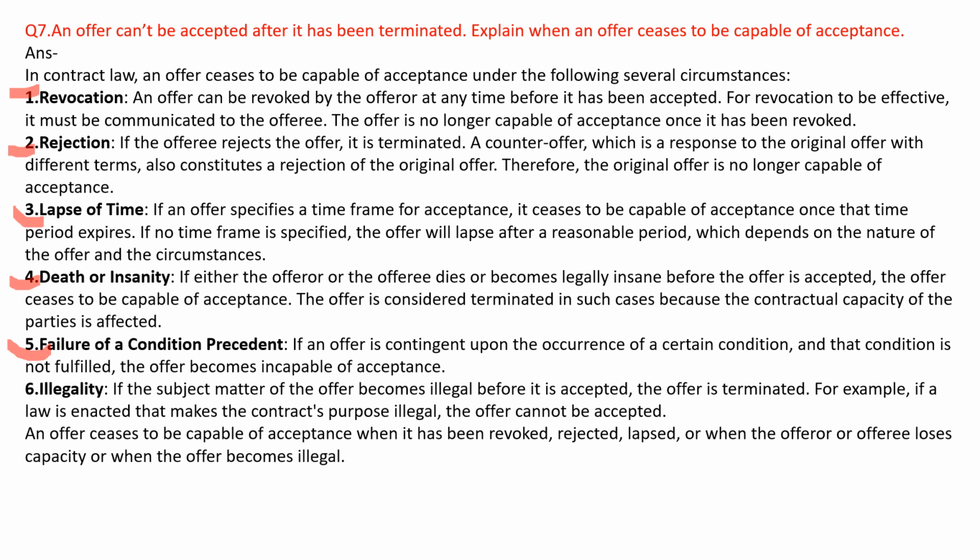If the subject matter of the offer becomes illegal before it is accepted, the offer is terminated. For example, if a law is enacted that makes the contract's purpose illegal, the offer cannot be accepted. An offer ceases to be capable of acceptance when it has been revoked, rejected, lapsed, or when the offerer or offeree loses capacity or when the offer becomes illegal.